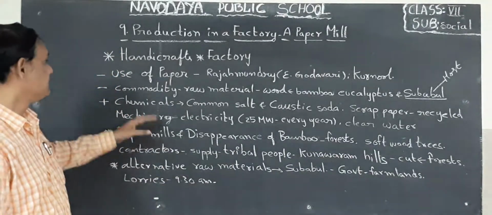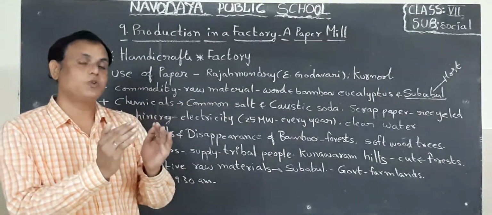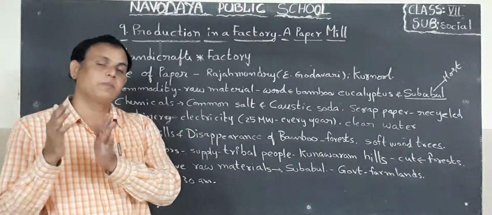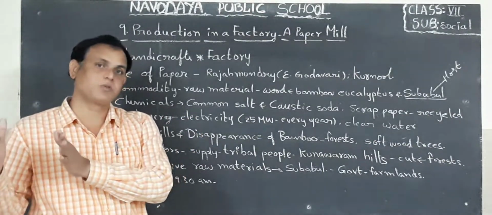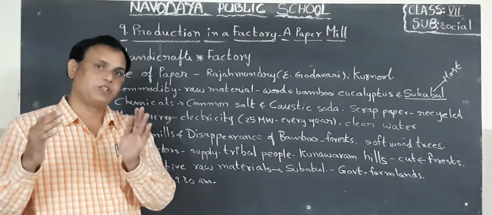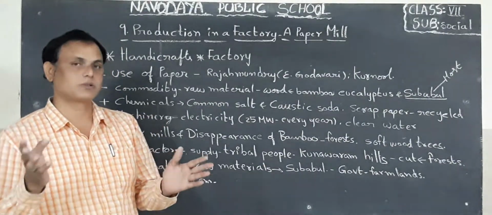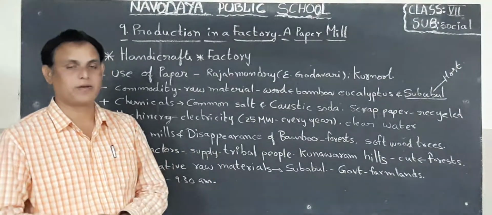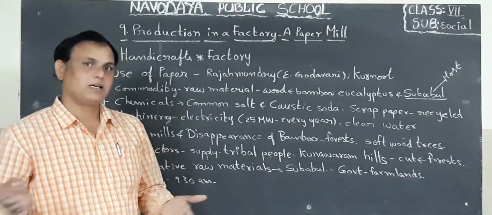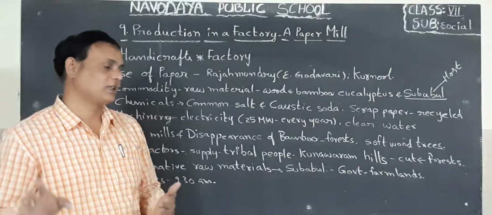Now, children, look at paper mills. Here paper mills are producing paper. With the paper, some workers are making notebooks, register books, account books, progress cards, textbooks, materials, etc., children. Now they are supplying to all schools, colleges, offices, etc. So we are the consumers. We are using this paper for our examination, for our textbook reading. Like that, children.